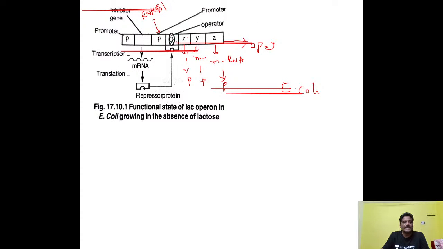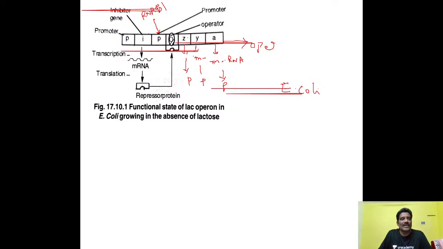This operator gene allows the RNA polymerase all along the structural genes Z, Y, A. But one point you have to understand, this operator gene will function only if the promoter region is free. The operator gene should be open, it should be switched on. Then only does RNA polymerase move all along the Z, Y, A operon. That point you have to understand.